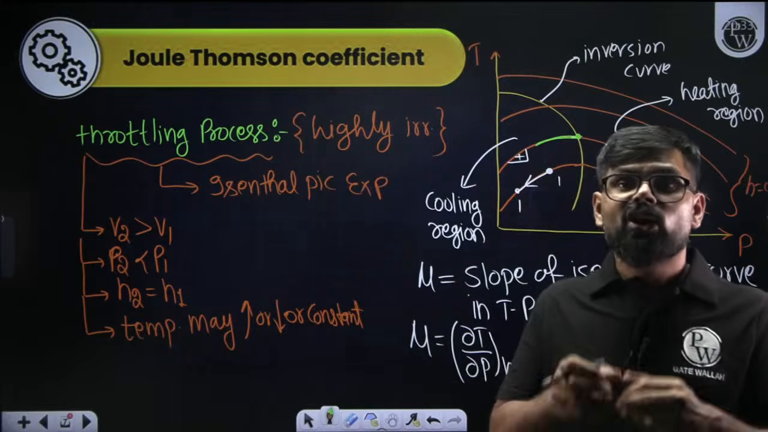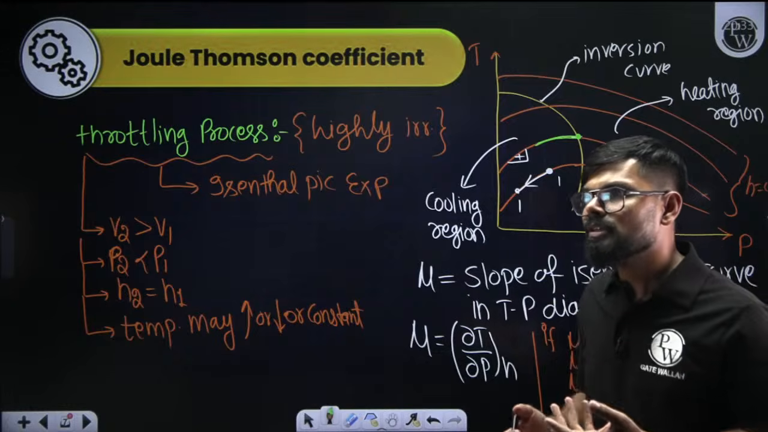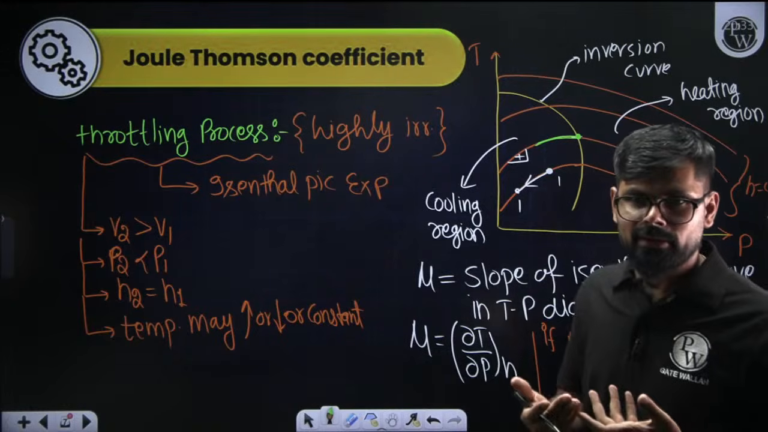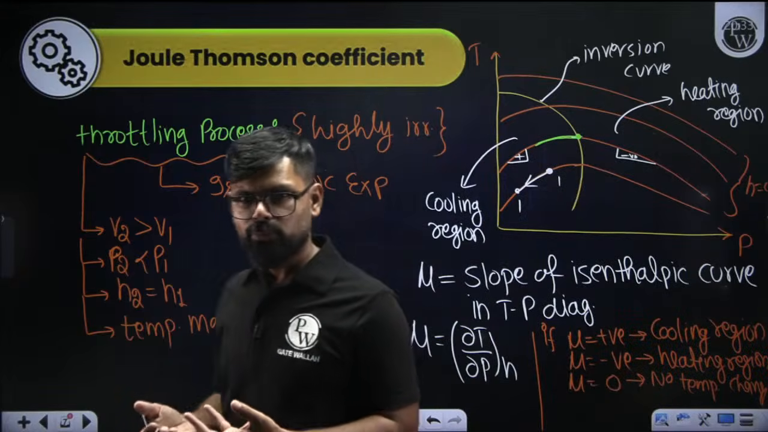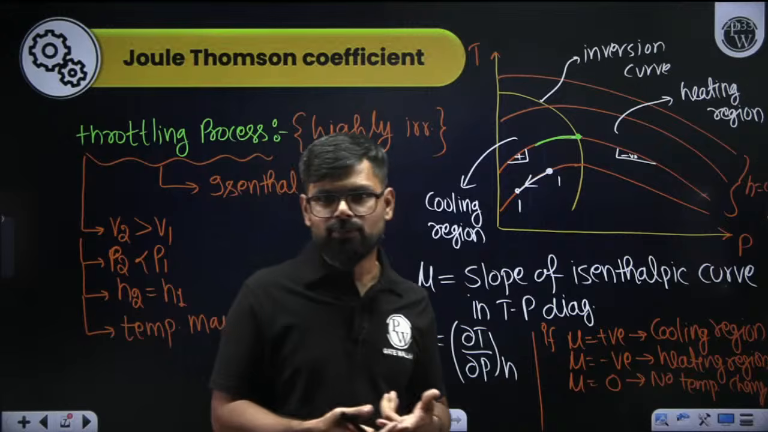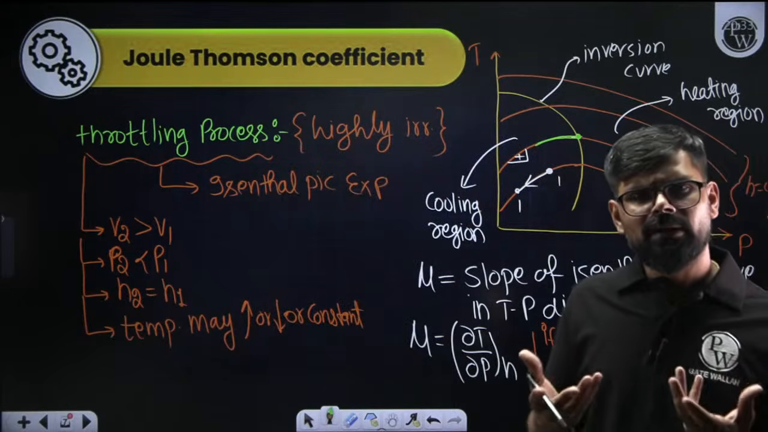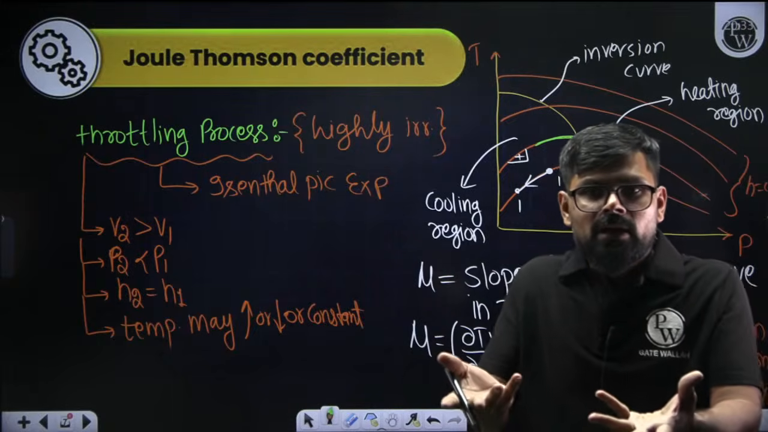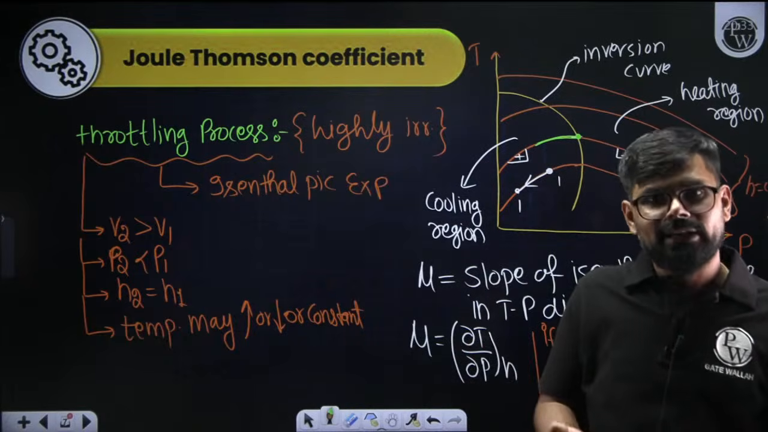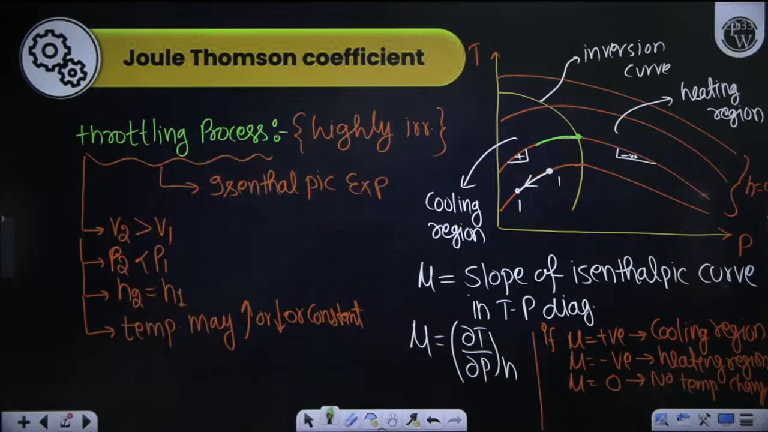Isenthalpic compression is not even possible, not even feasible. Why is it not feasible? Because compression requires work. Whenever you want to compress any gas, it will require work input, and if you supply the work input, then temperature may increase and enthalpy may increase, because we are providing energy, and enthalpy is nothing but the total energy. You are getting my point, right? So this point you need to understand.